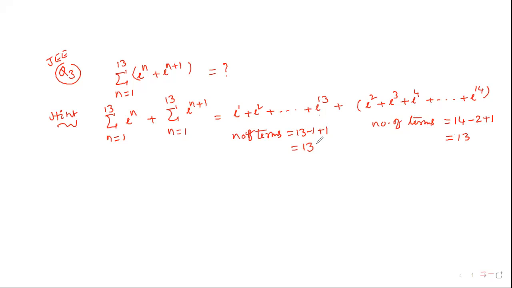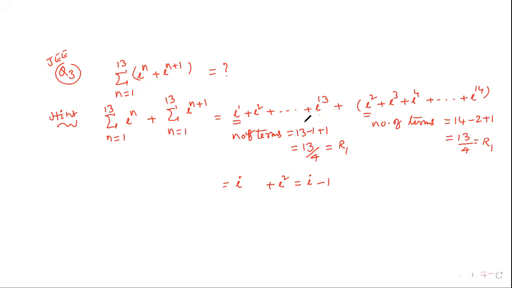Right. 13 divided by 4, then remainder is 1. Okay? Remainder is 1. Therefore, first one only 1 i, second one also only i squared. Therefore, answer is i minus 1. Here is only one term, here is only one term.